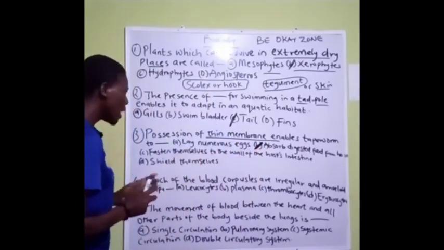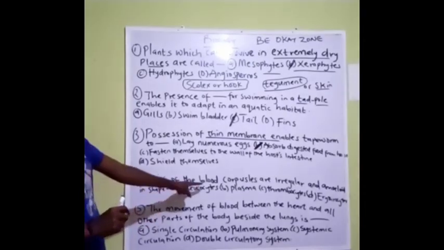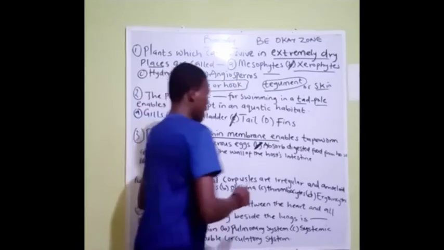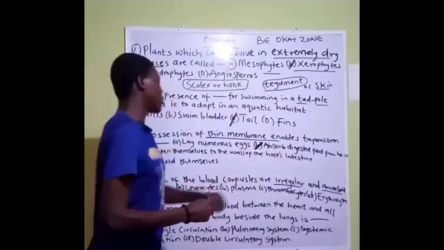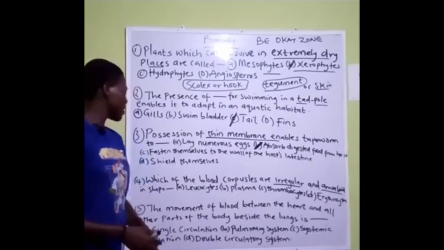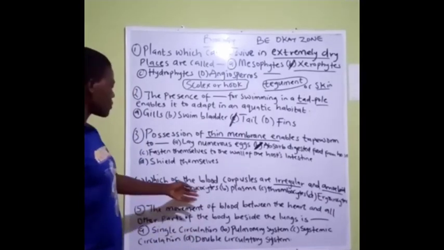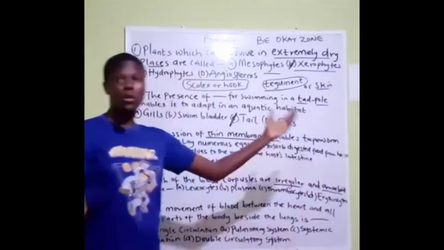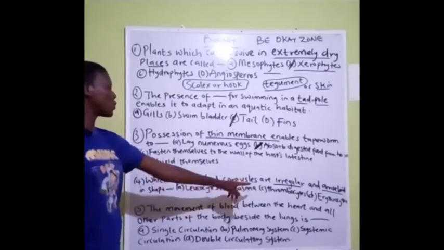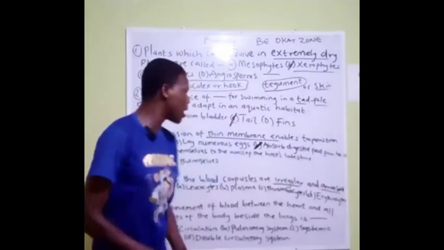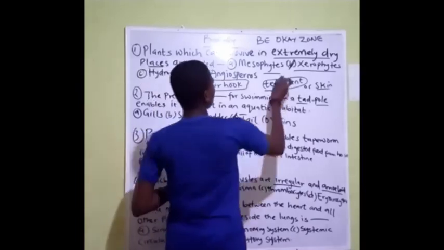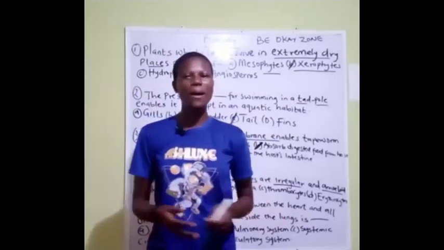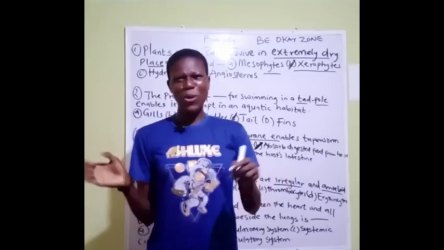Okay. The next question is this. It says, which of the blood corpuscles are irregular and amoeboid in shape? Now, we know that all these here are blood cells. What it means is, I believe you've heard of the word amoeba. That's irregular in shape.